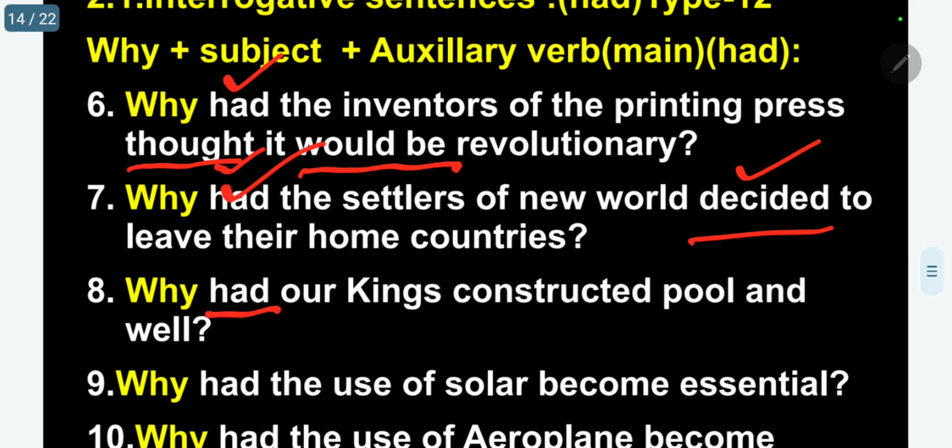Why had our kings constructed pool and well? So constructed main verb, had auxiliary. Why have they constructed pool and well? Because to save water, energy sources, water sources.